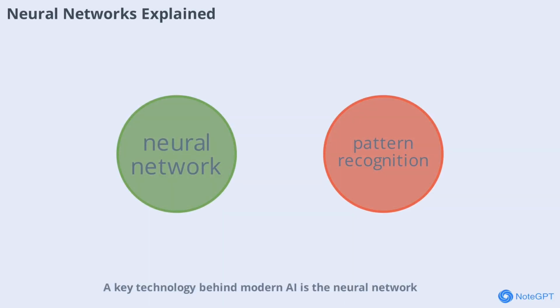A key technology behind modern AI is the neural network. Inspired by the human brain, neural networks are made up of layers of interconnected nodes, or neurons. Each neuron processes information and passes it to the next layer. By adjusting the connections between neurons, the network learns to recognize patterns and make decisions. Neural networks power many AI applications, from image recognition to language translation.